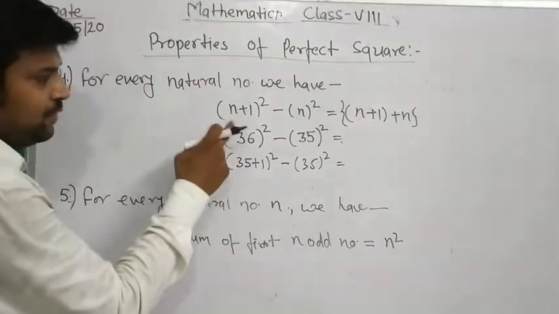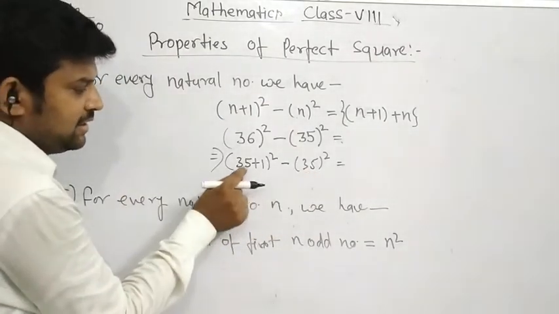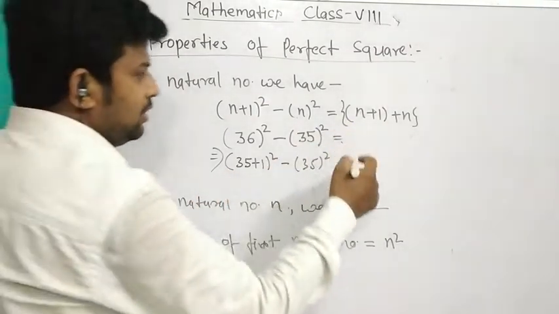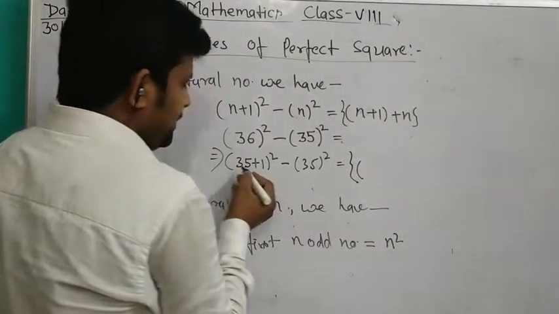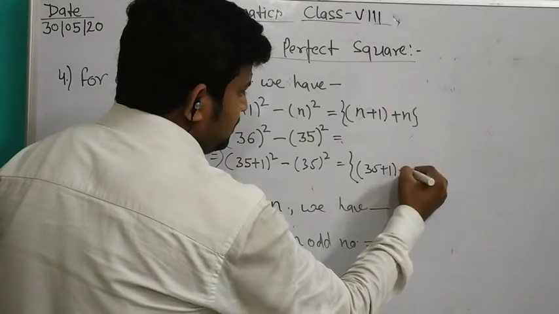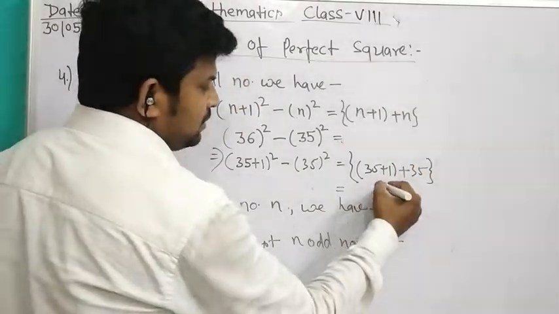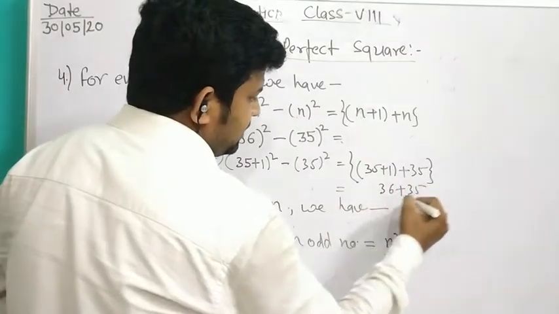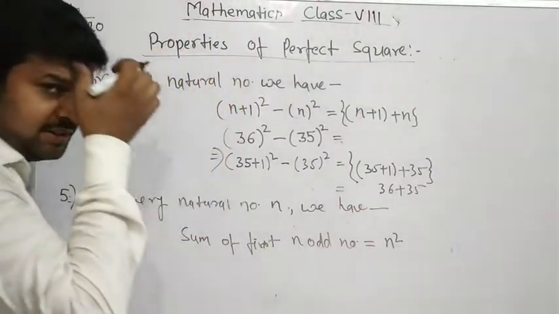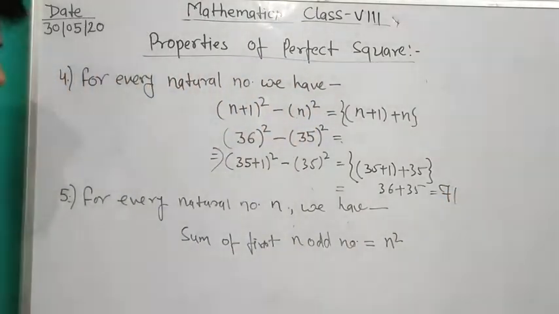This is in the form of (n plus 1) whole square minus n square, where n is 35 and n plus 1 is 36. Now we write n plus 1 plus n, which is 35 plus 1 plus 35, that is 36 plus 35, which equals 71.